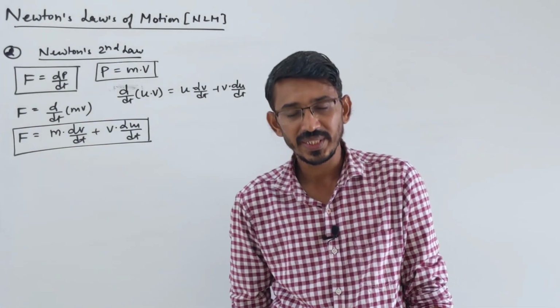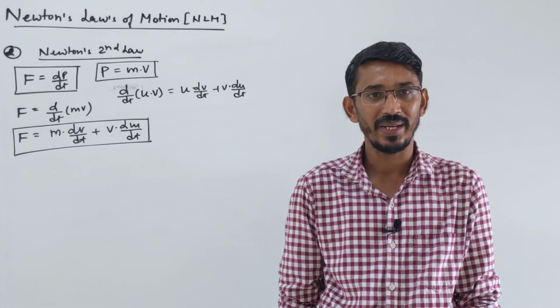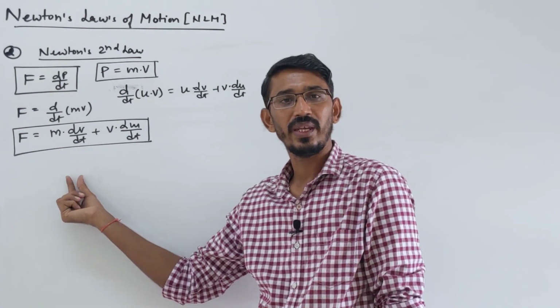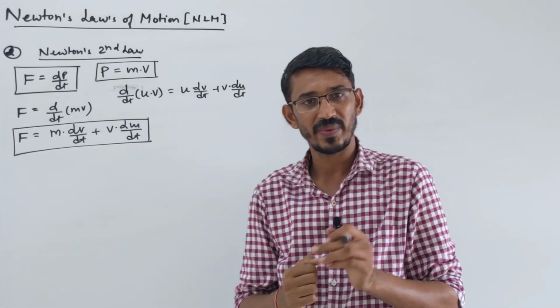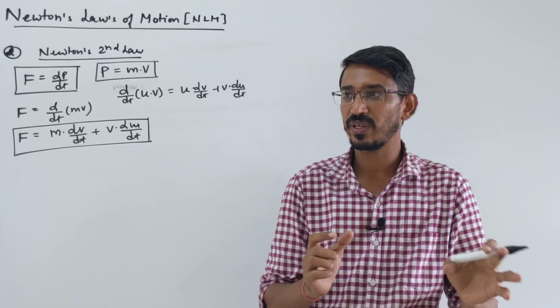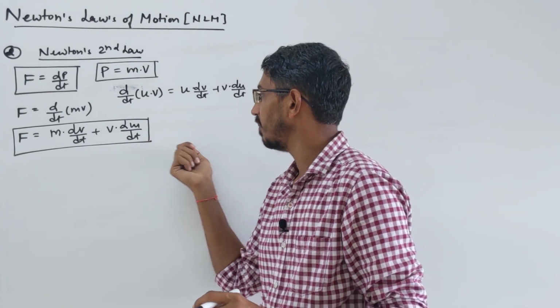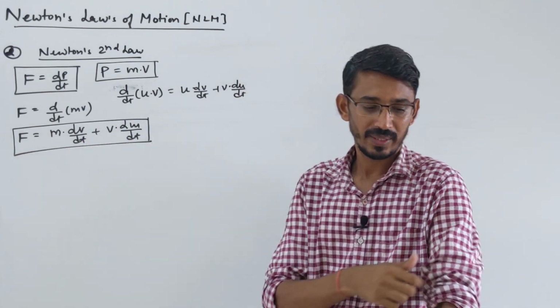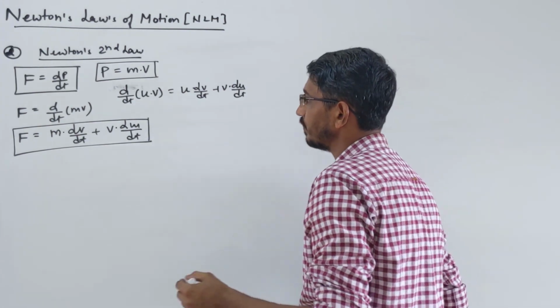But 99% of the time we will see that only one thing will vary. For NEET, when we talk medical, only one thing will be varying. Either mass is constant and velocity varying, or velocity constant and mass is varying. Both variations they have not asked in NEET so far, but they have asked in JEE. So if you are a JEE student, you need to use the complete equation sometimes, but NEET students have to use only one variable. Let's talk one by one.